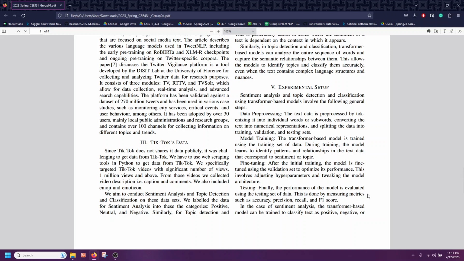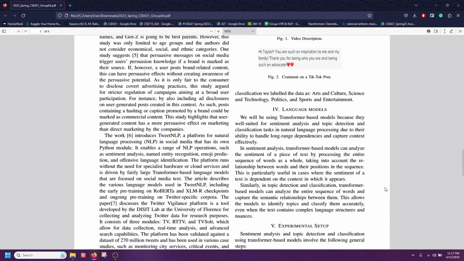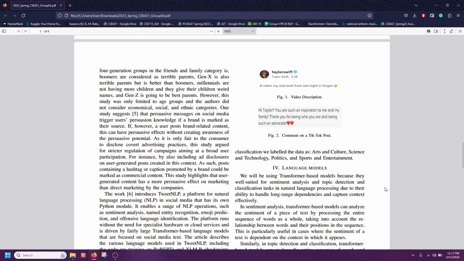We aim to conduct sentiment analysis and topic detection and classification on these data sets. We label the data for sentiment analysis into these categories: positive, neutral, and negative. Similarly, for topic detection and classification, we label the data points as arts and culture, science and technology, politics and sports, and finally entertainment.